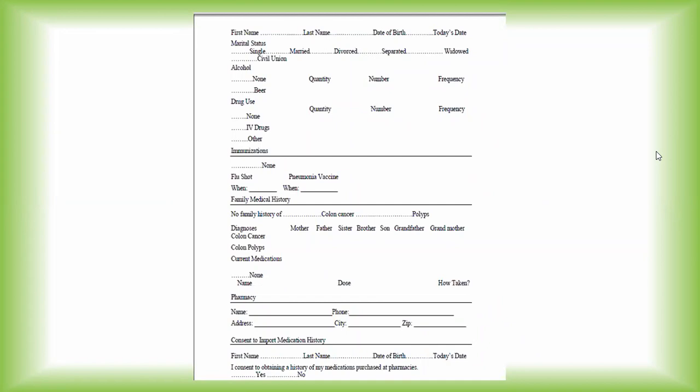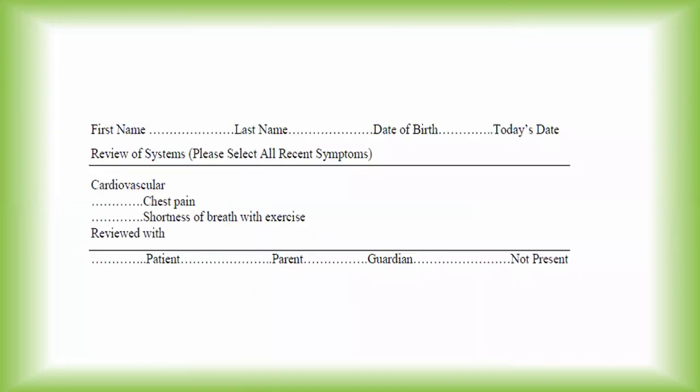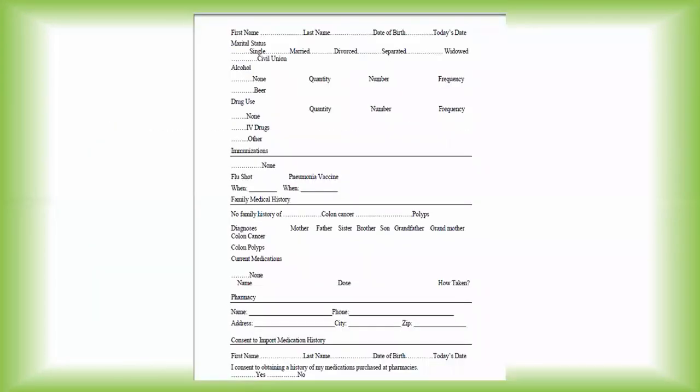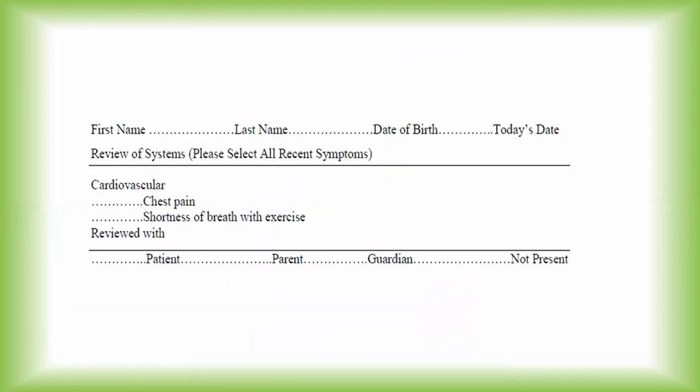So this is the last part and a very important part. Whatever history is recorded, whether you are giving consent to import it, whether you agree, because sometimes patients do not want to share their family history or some other illness with others. So their consent is very important. And accordingly, I consent to obtain a history of my medication purchased at pharmacies. So yes or no, that has to be included there.